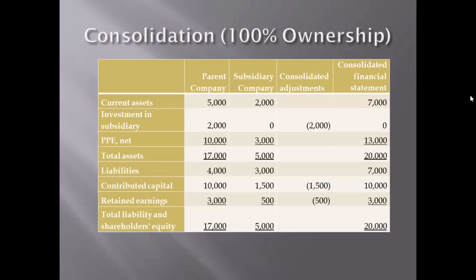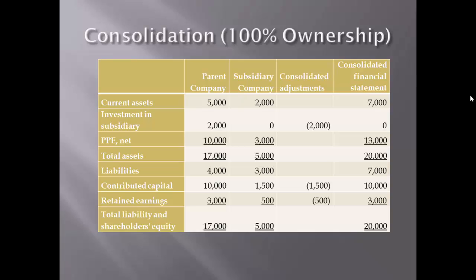Let's now consider the preparation of a consolidated financial statement for a wholly owned subsidiary, that is 100% ownership. Note that the assets and liability accounts of the parent company and the subsidiary are combined in the consolidated financial statement. For example, current assets for the consolidated financial statement will be 5,000 plus 2,000 equals 7,000.